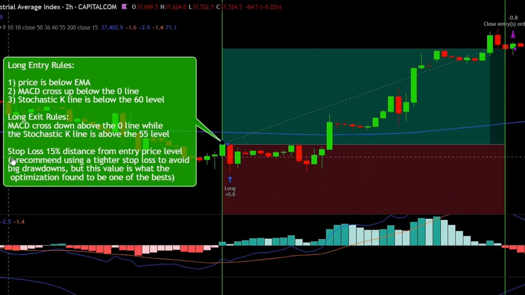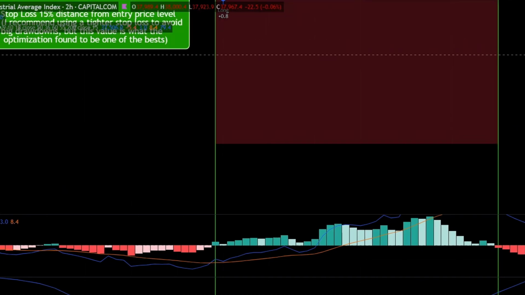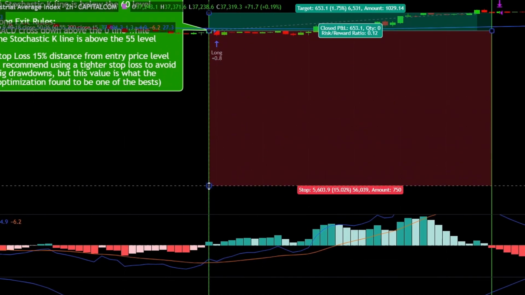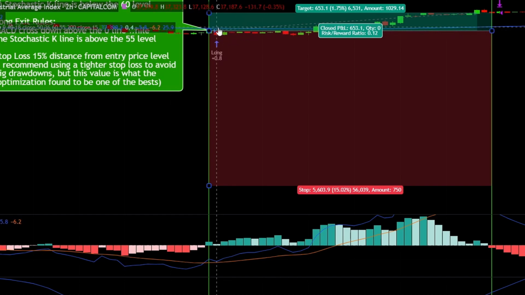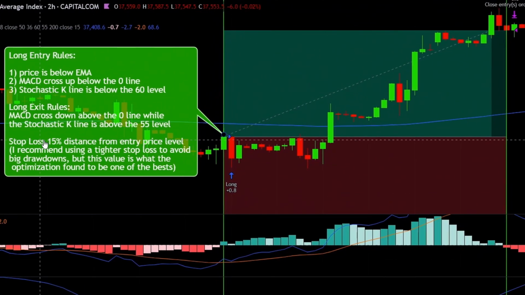The stop loss will be placed at a 15% distance, which is huge, but the optimization showed that this value is the best, so I use that. Although if I would trade this strategy, I would never use such a high stop loss. But it's all personal preference. If I zoom out, you can see that this level is the 15% stop loss, and it's really far from the entry price. But when will we close the strategy?